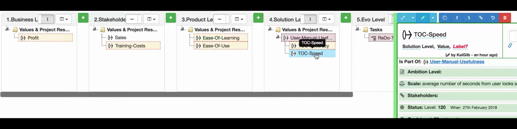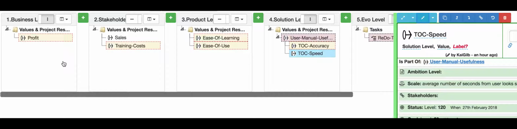Now we've selected these values for what value improvements would be most effective at improving these values. And we keep going like this all the way up, so that the actions we do at the action level are the most effective things to produce the value going all the way up to profit.